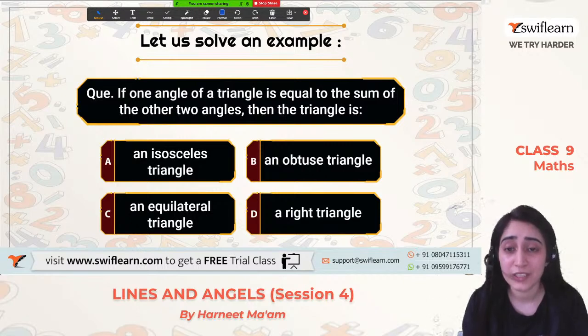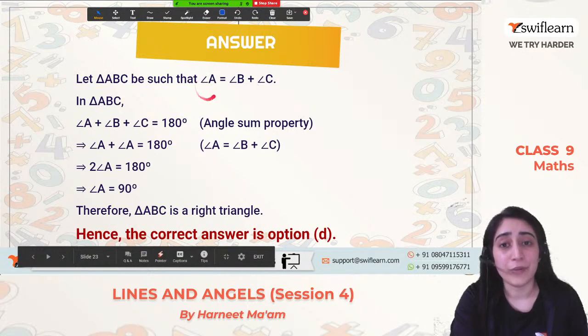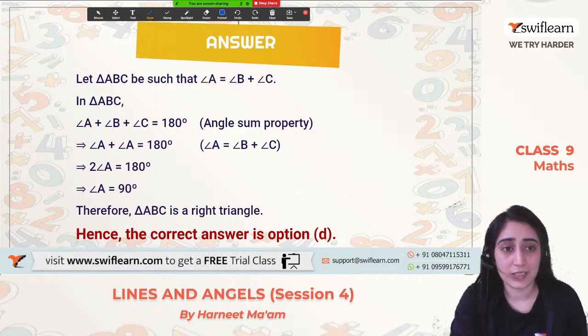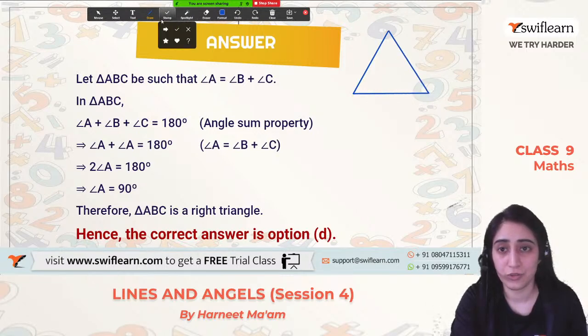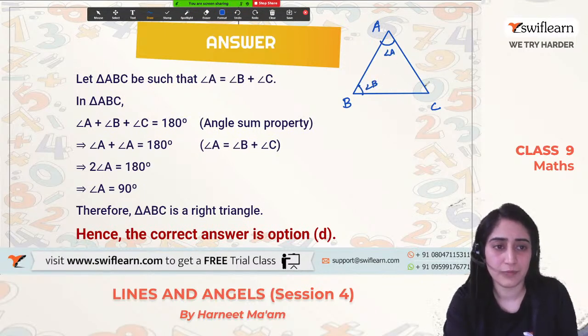So why not solve it first? So what does it say? Let us say that we are drawing a triangle, so let us draw a triangle first and see what exactly it's asking us to do. Okay, so this is A, this is B, and this is C. Let's name them angle A, angle B, and angle C. So it says that angle A is equal to the sum of the two opposite angles, angle B plus angle C, right?